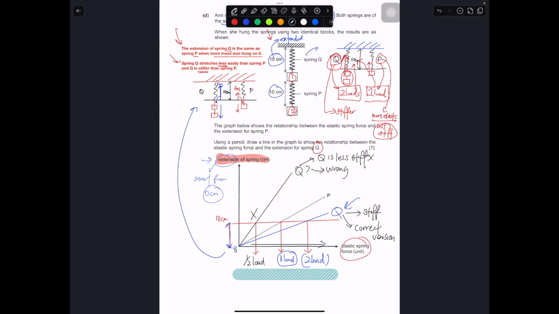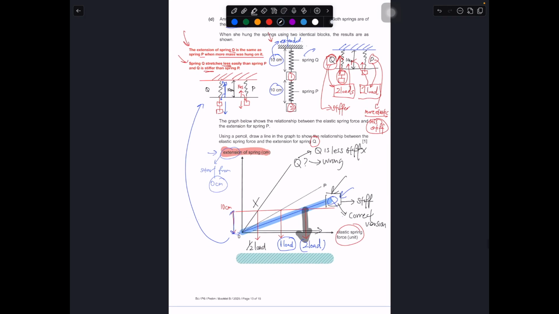Of course, if today Q were the one that's less stiff, then this would be the correct answer. But today the question tells us that Q is more stiff, so this should be the correct answer for this part. Maybe I highlight this so that it's much clearer. This is the correct answer. This is how you draw it, because at the same extension, this one has more load pulling on it, and the elastic spring force is also much greater due to it being stiffer in nature. So with that, this is done.